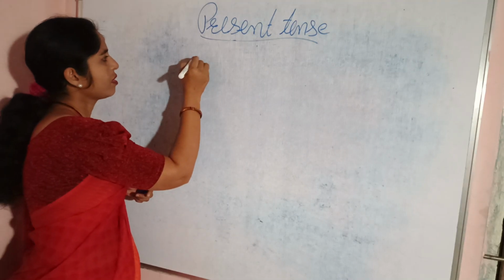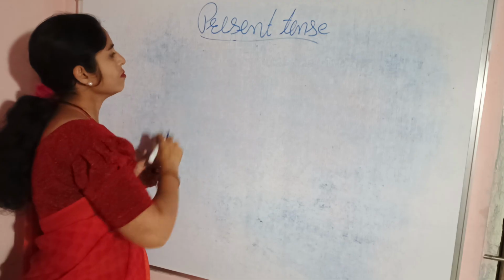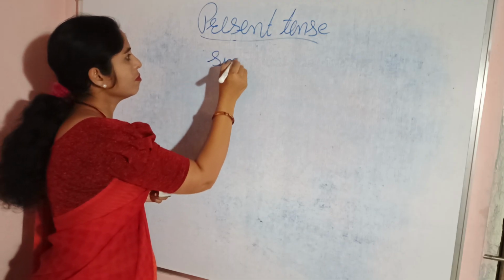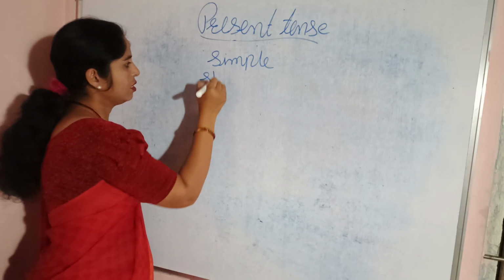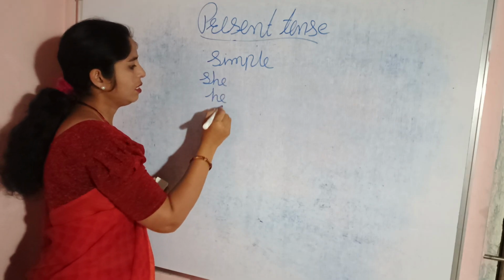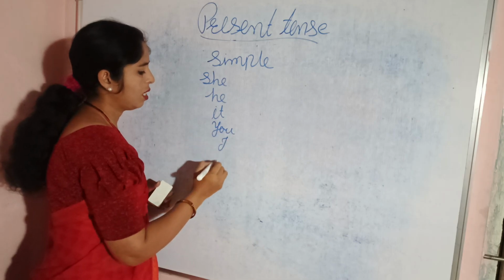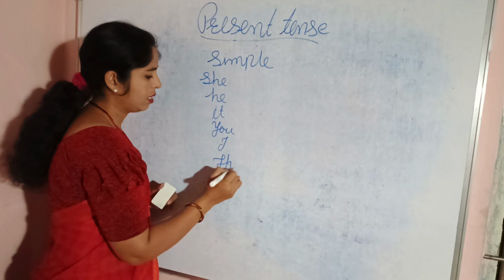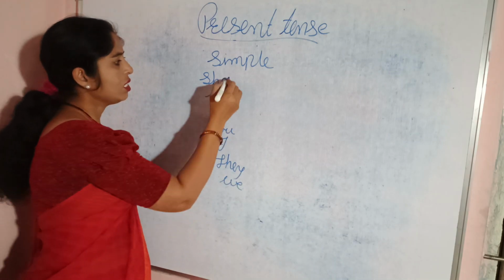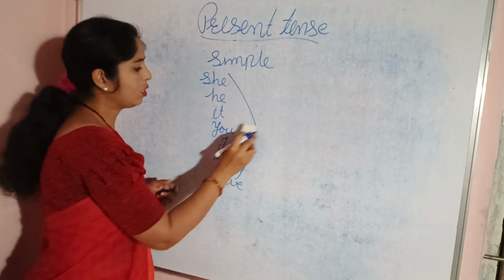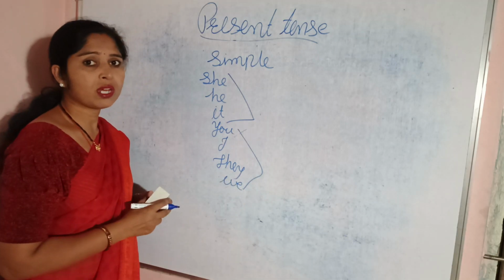Now see, simple present tense: she, he, it, you, I, they and we. Now see here, these are singular pronouns, and these are plural pronouns.